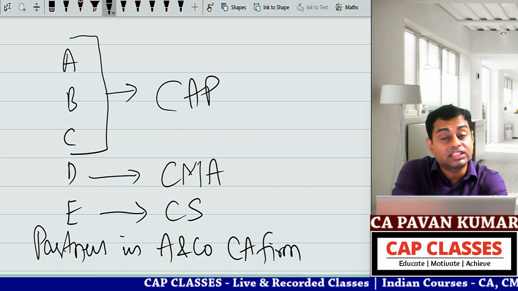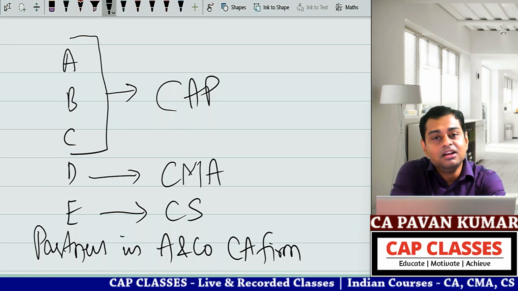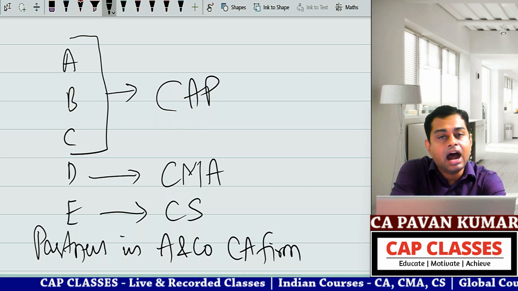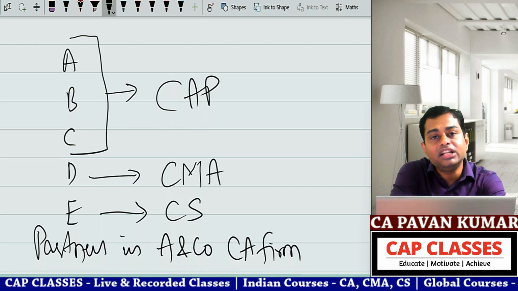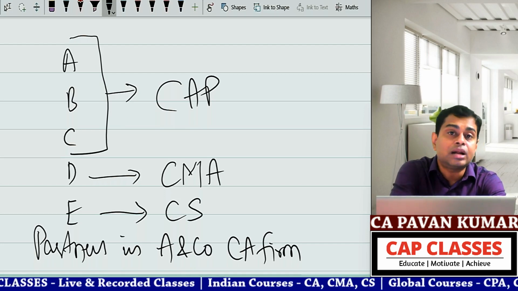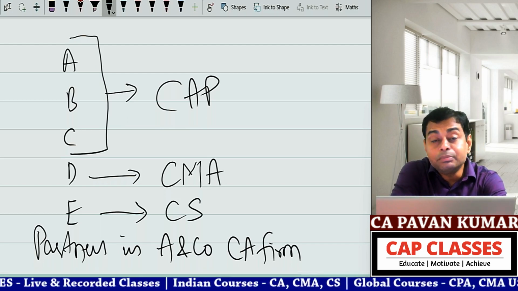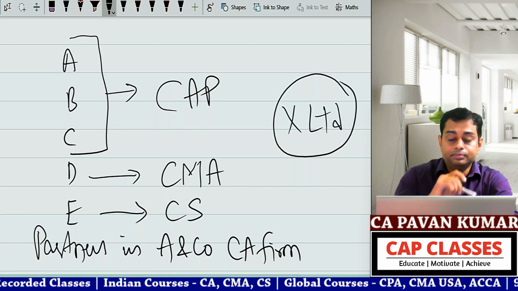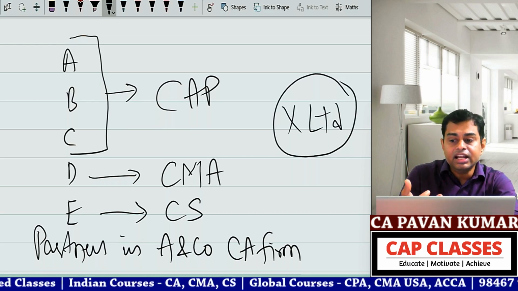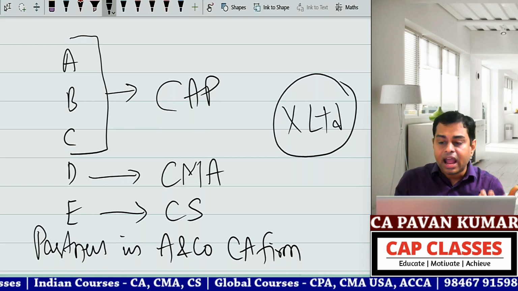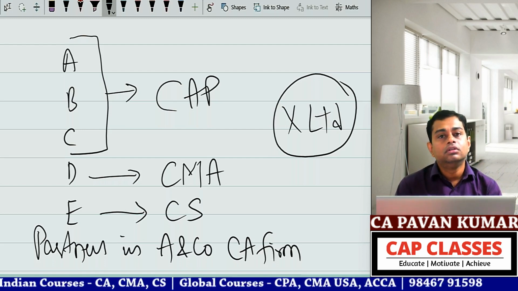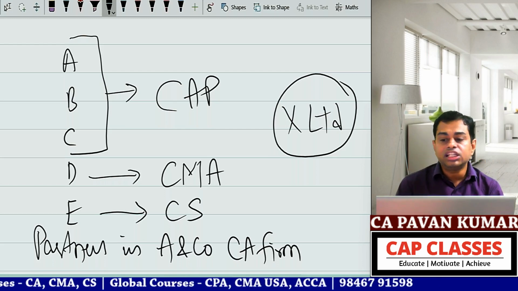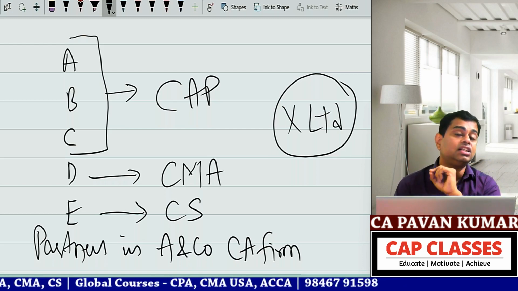The answer is yes. After the Companies Act 2013, first in 2006 in the Chartered Accountants Act, they made changes. After that, in the Companies Act 2013, they made changes. Now, multidisciplinary firms are possible. Now, when you are conducting the audit of X Limited, who has to sign? On behalf of A and Company, normally, if you follow the Partnership Act, any partner can sign. So now tell me, can D or E sign on the audit report of X Limited? The answer is no. Only A, B or C shall sign.